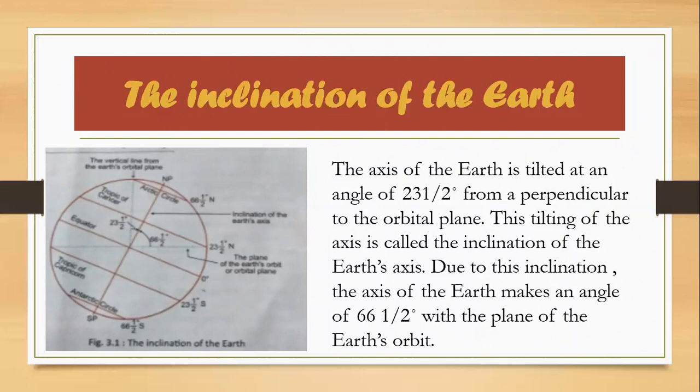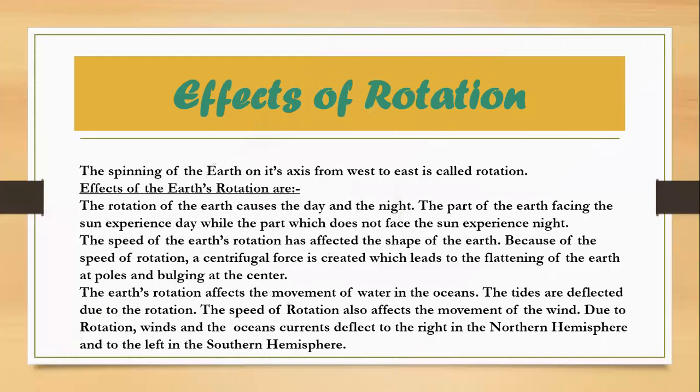That is when you can say north pole and south pole. You can denote them because of this inclination of the earth. So due to this inclination, the axis of the earth makes a perfect angle of 66.5 degrees. Is that clear? Now, this is all about the rotation or inclination.